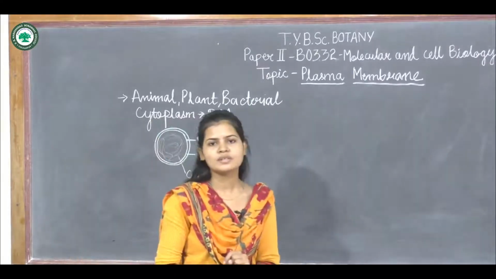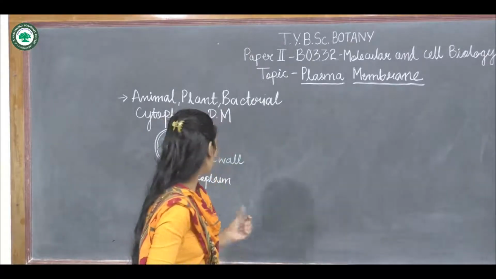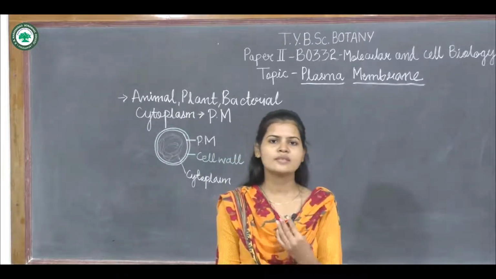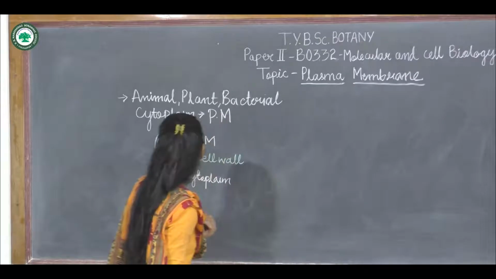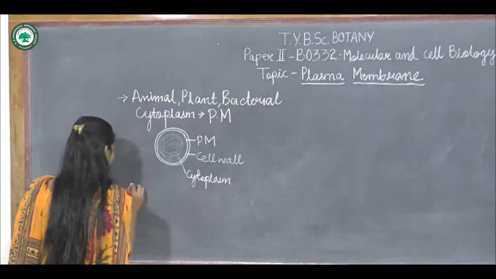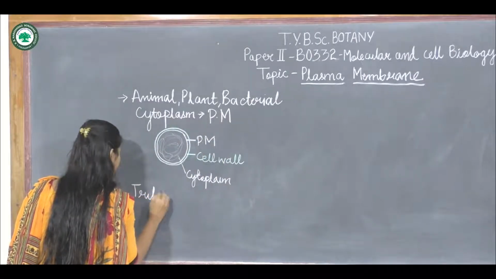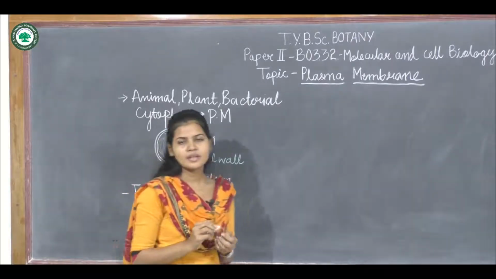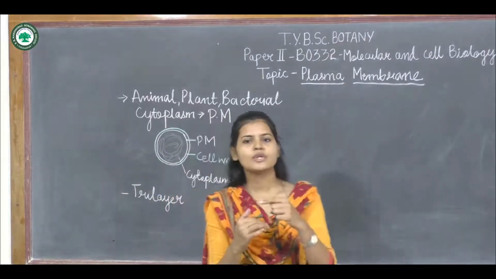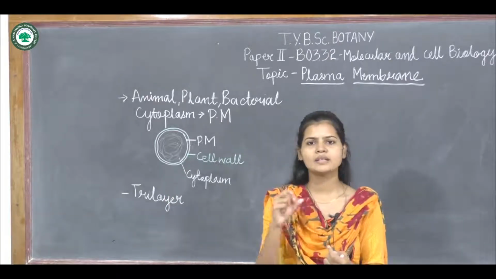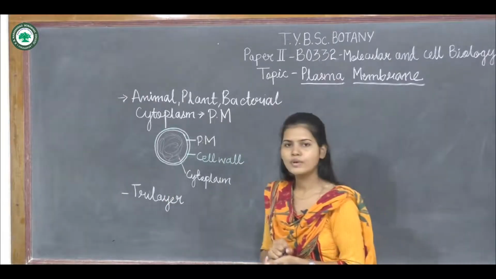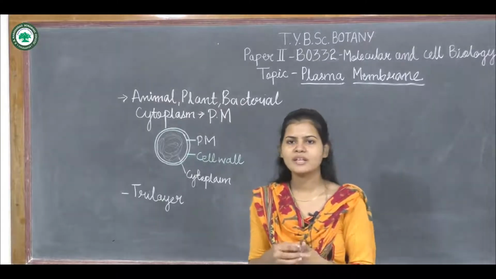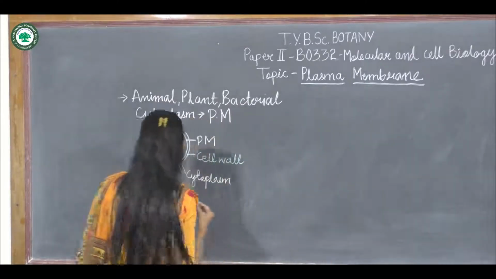Now about the structure of the plasma membrane. Mostly the plasma membrane in case of the plant cell is trilayer. Trilayer means consisting of three layers. The outer two are the lipid layers, and inside there is a translucent fluid, and mostly it is called a bilipid layer.